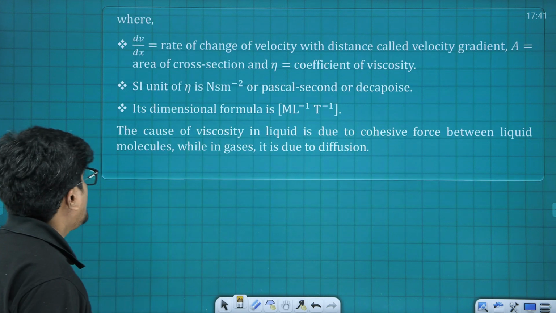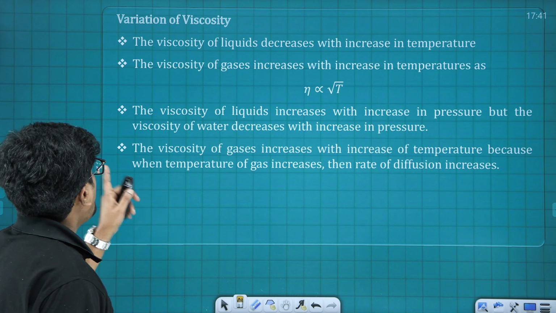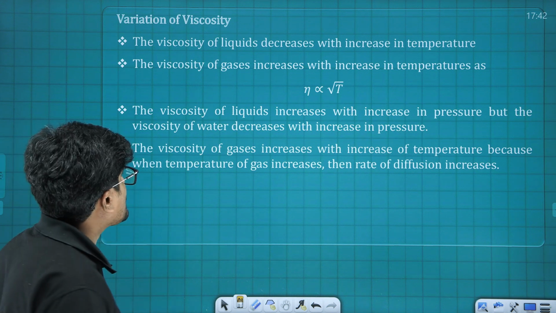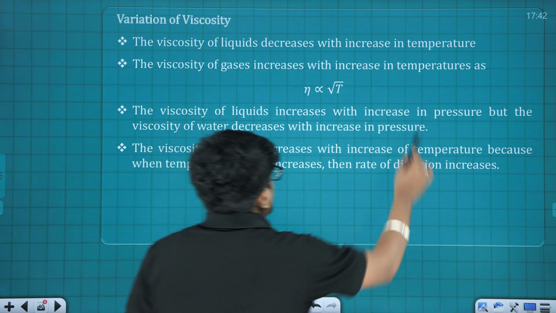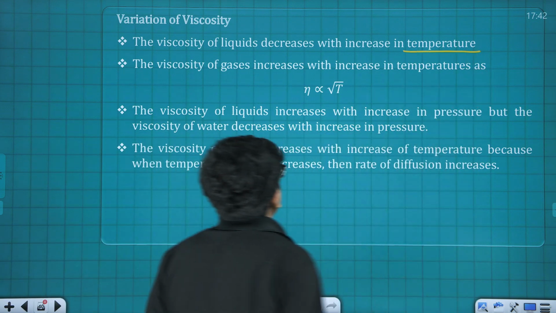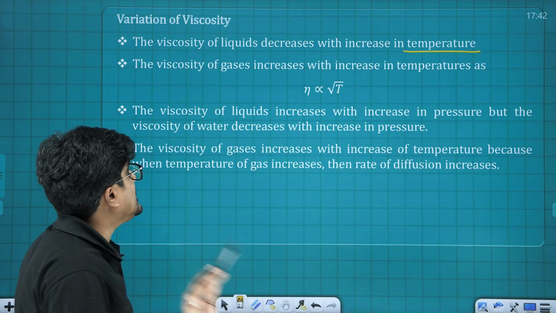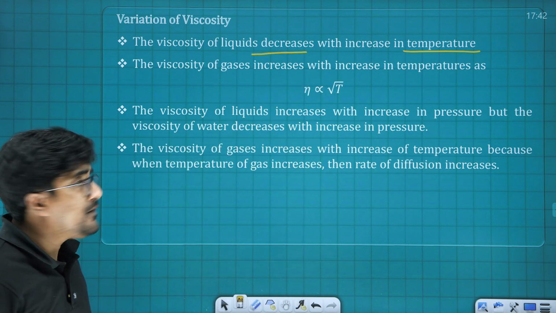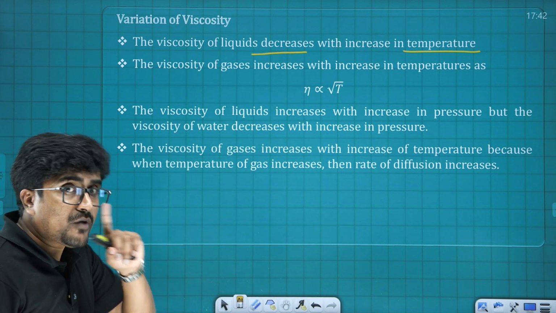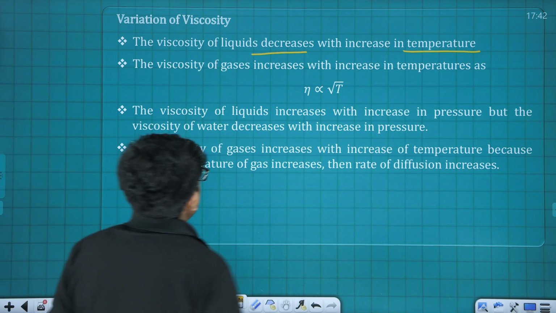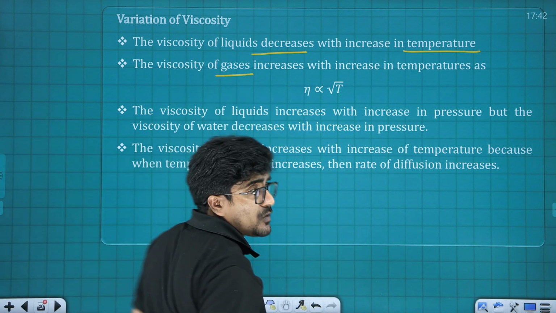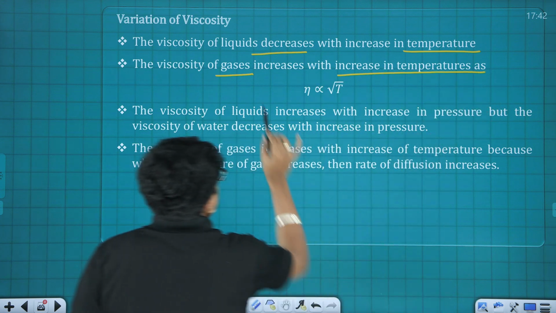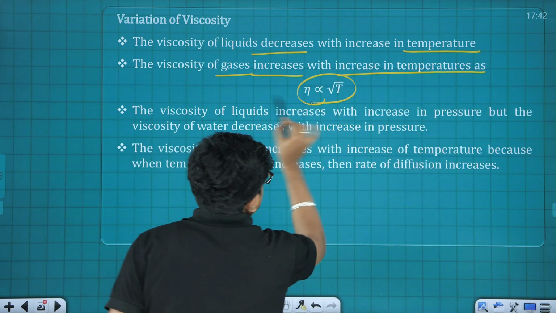Alright. And the next one is how the viscosity varies with respect to different factors. First one is the temperature. Whenever the temperature is increased, the viscosity decreases for a liquid, and for a gas, whenever the temperature is increased, viscosity also increases, and here is that relation.